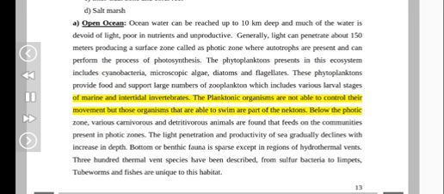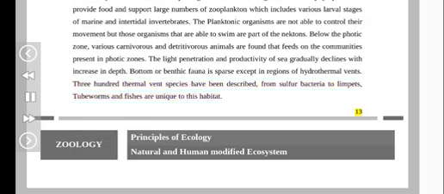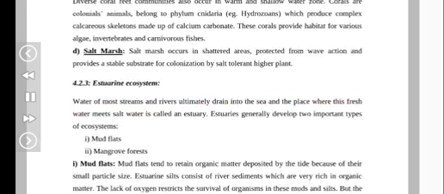The planktonic organisms are not able to control their movement but those organisms that are able to swim are part of the nekton. Below the photic zone, various carnivorous and detritivorous animals are found that feed on the communities present in photic zones. The light penetration and productivity of sea gradually declines with increase in depth. Bottom or benthic fauna is sparse except in regions of hydrothermal vents. 300 thermal vent species have been described, from sulfur bacteria to limpets, tube worms and fishes, unique to this habitat.